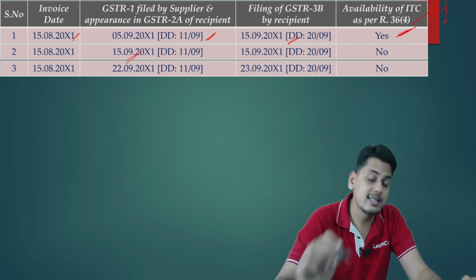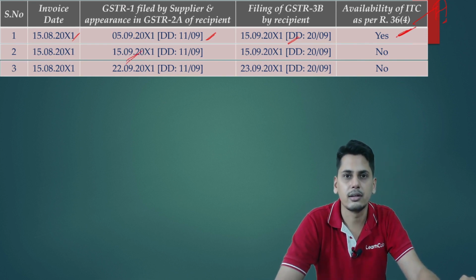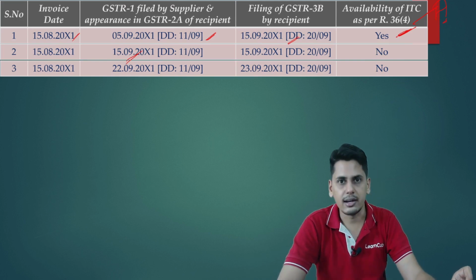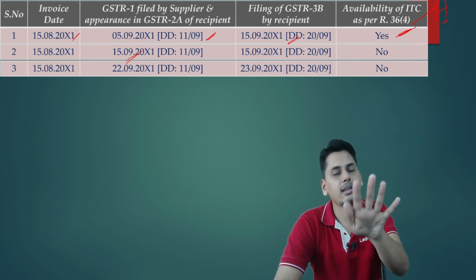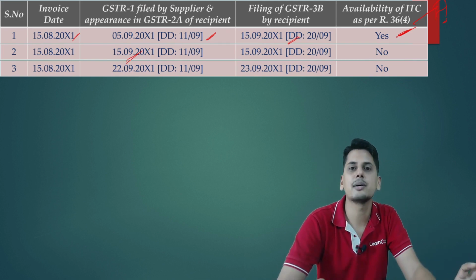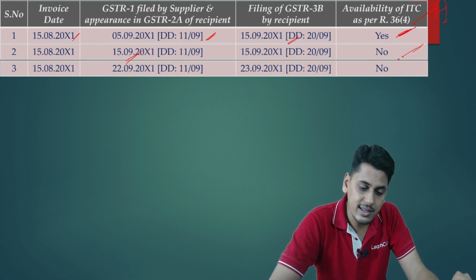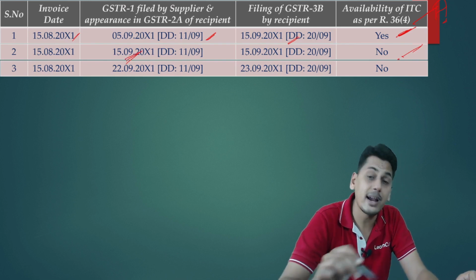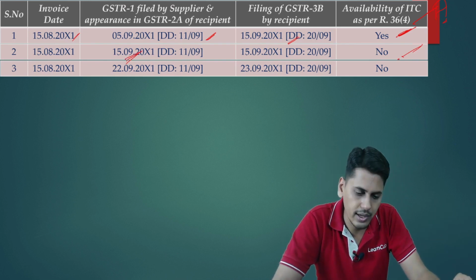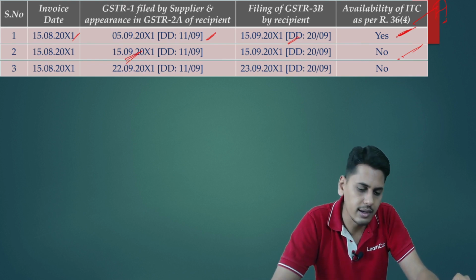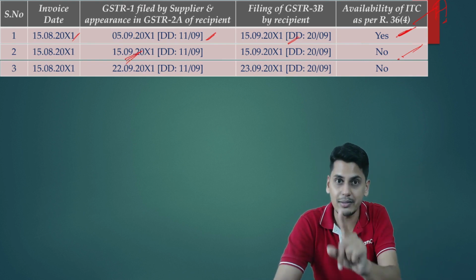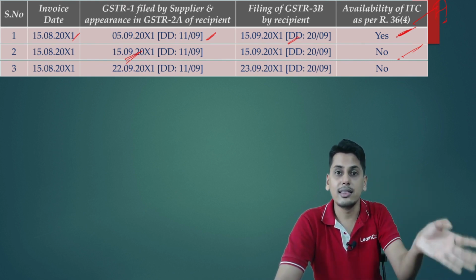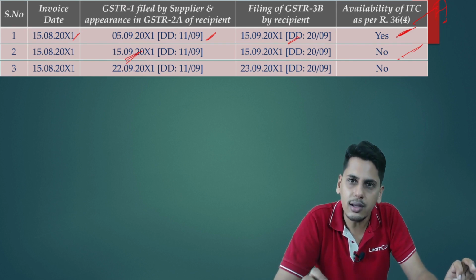In this case, GSTR 1 is filed beyond the due date. So for this tax period August, I will not be in a position to take the entire credit. But friends, for the subsequent tax period, yes. How this workings will be, we'll be seeing it in a separate example. So now friends, 36 sub rule 4, can I take this full input tax credit? The answer is no, because GSTR 1 is filed by my supplier beyond the due date. I will not be in a position to take the credit. For the tax period August, please remember, it is not a loss to me. For the tax period August, I will not be able to take the credit. In the next subsequent period, I will be in a position to take the credit.